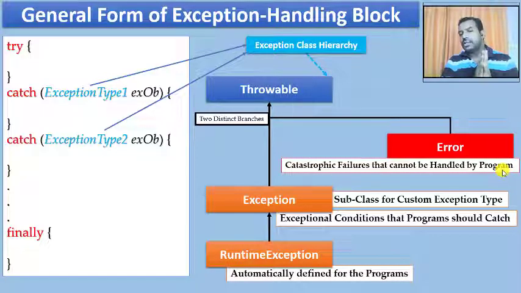Such errors the program cannot handle. Hence, when I'm talking about exception handling, this is not going to be part of your program, so we are not going to discuss much about this class.